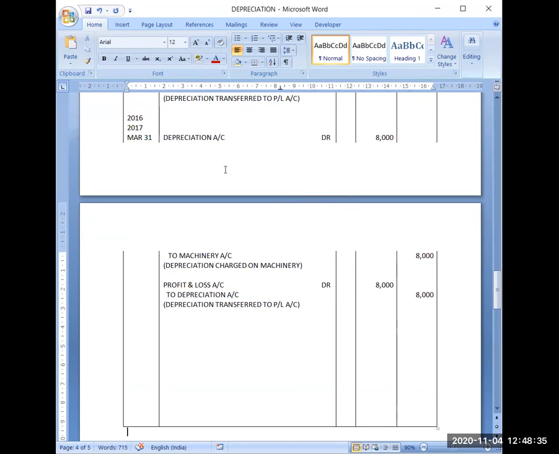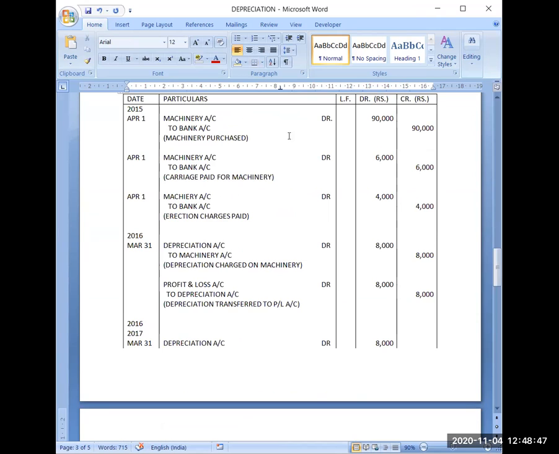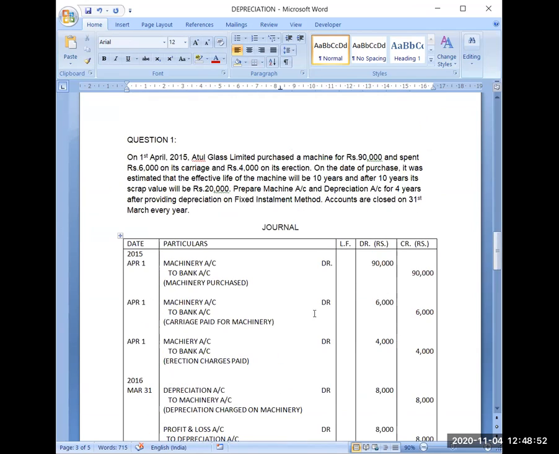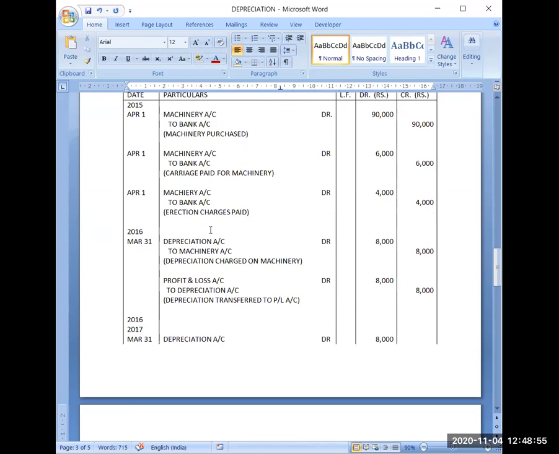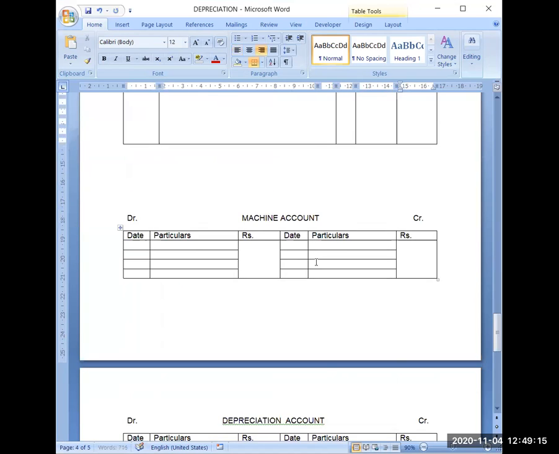Same entries will be done for charging depreciation 8,000, 8,000, and this will be transferred again to profit and loss account. So you see in straight line method, purchase of asset will be recorded and then afterwards you have to charge depreciation only. Now question has asked that you have to show the accounts for the 4 years. So 1 year here is completed from 15-16. Next year we have completed 16-17. Now again the next year will be 2017, and in 2017 again there will be no transaction.